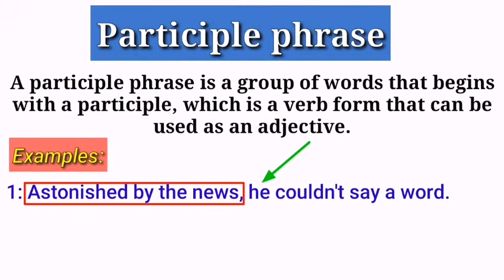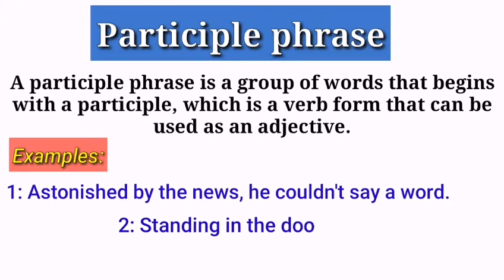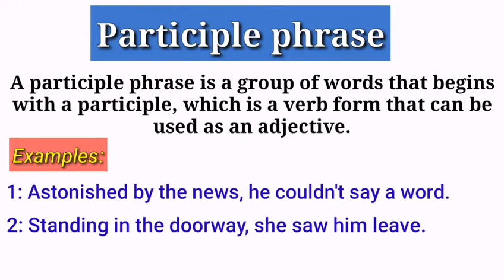The next example is: standing in the doorway, she saw him leave. Again observe this sentence, the group of words, standing in the doorway, is basically a participle phrase. But, how? Because, it is a group of words.